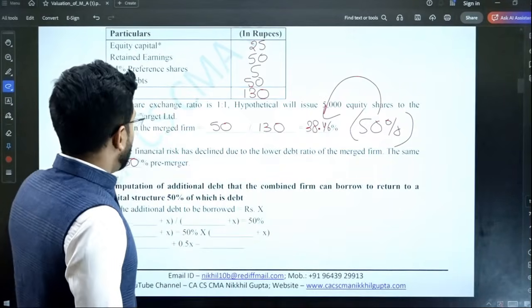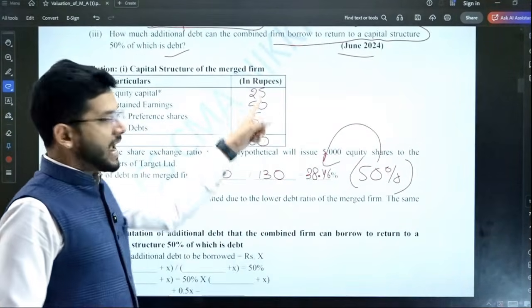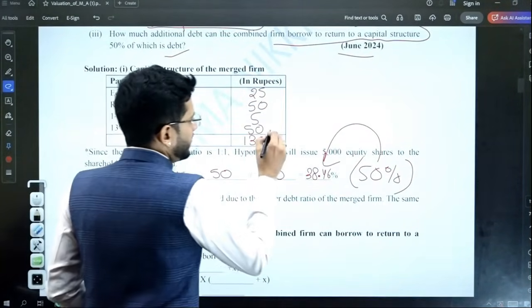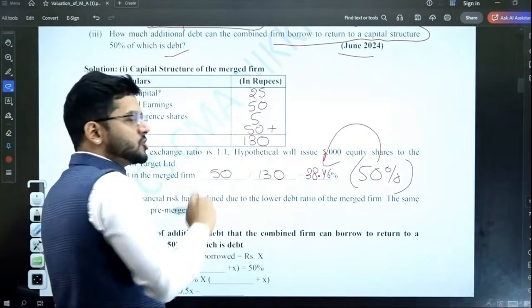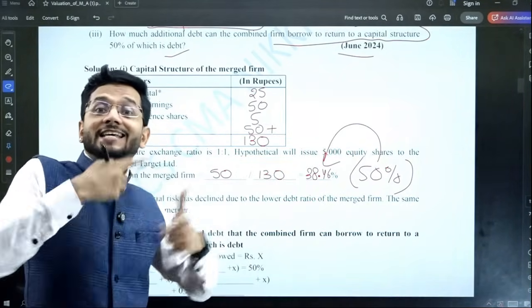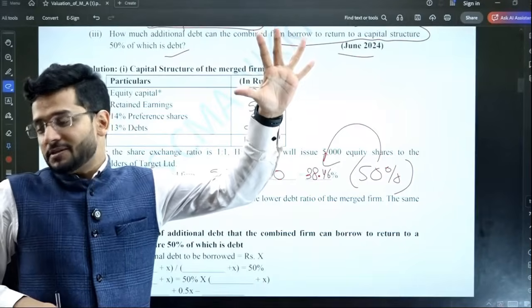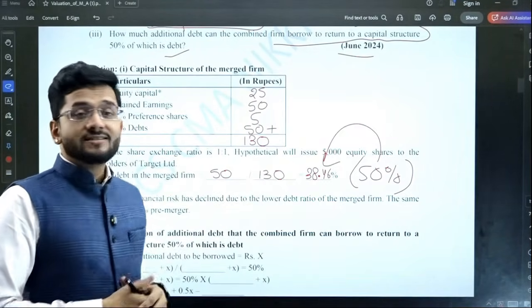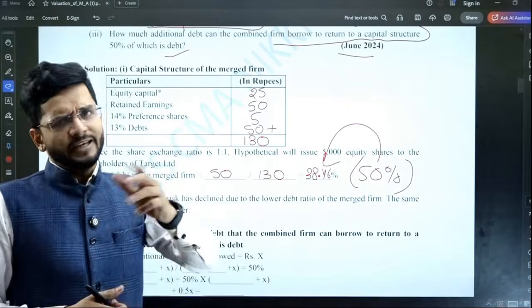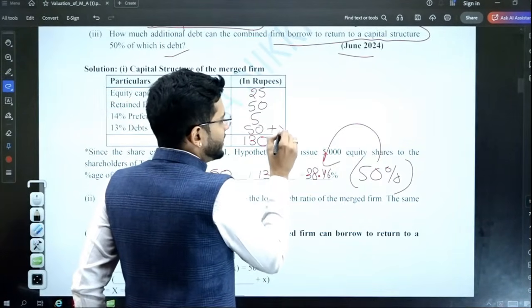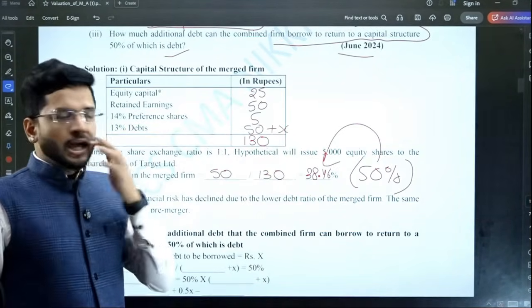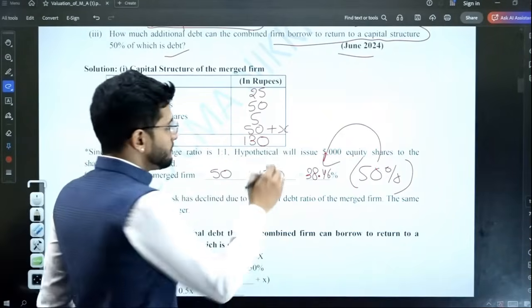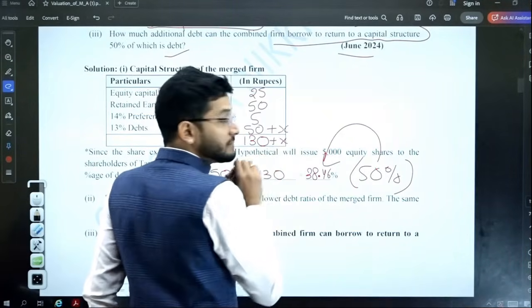Now the next task is how much additional debt should we add on? So 50 on 130, how much should we add on so that our revised percentage comes out to 50%? We have to compute the additional debt which we can add on, so that the revised ratio should be 50%. Very simple, guys. I'll assume that the additional debt is X. If additional debt which is added is X, then 130 will also increase by X.